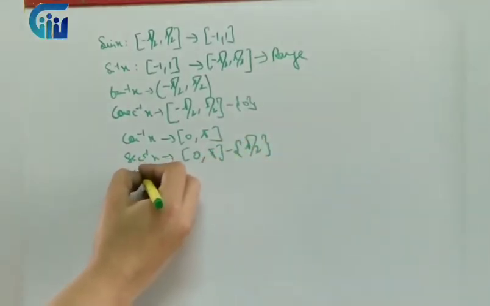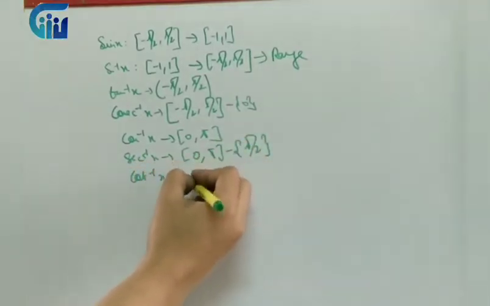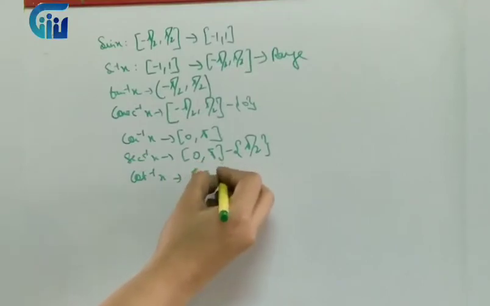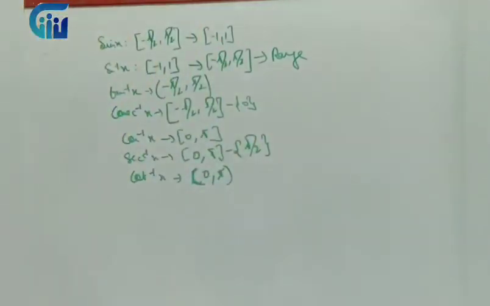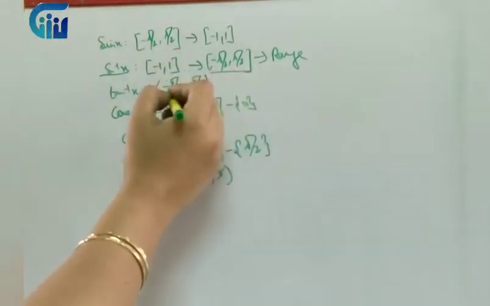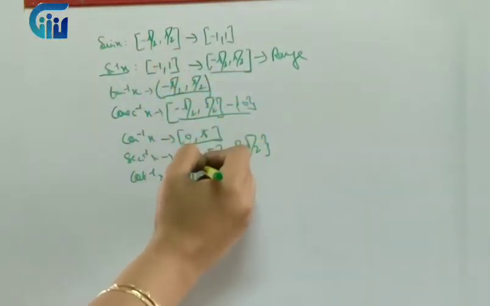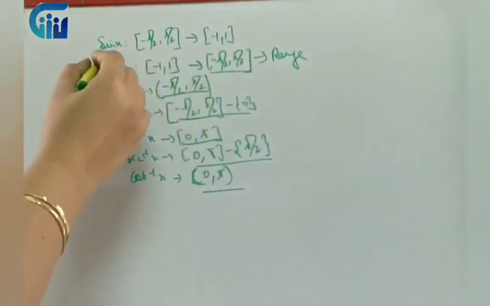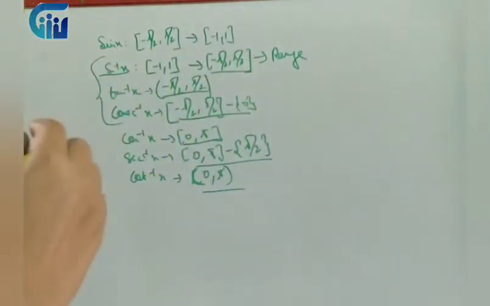Then for cot inverse x, it is open interval 0 to pi, again it is not defined at the endpoints. So these are the restricted ranges for inverse functions that we have to remember and learn. So these three can be grouped together and these three can be grouped together for easy remembering, right?